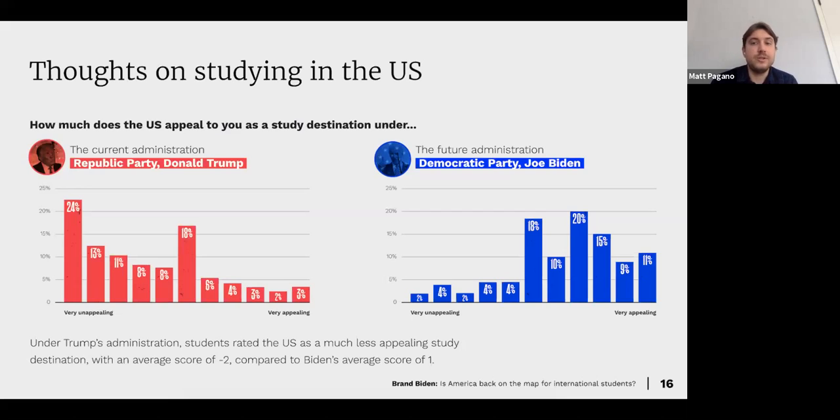We're looking at Joe Biden in the future with the Democratic Party. We can see that poll pretty much shift exactly to the right, where very appealing is taking over. We can see here that 20% are in the 1 to 2 confidence range with Joe Biden. And hopefully we expect that trend to go up as international students start coming here once the COVID-19 pandemic does come to an end with the vaccinations that are going on. Do we see this trend rise over the next couple, again, weeks, months, and years?